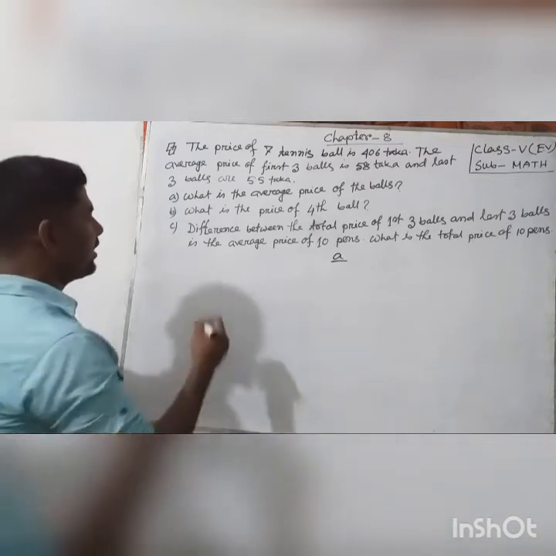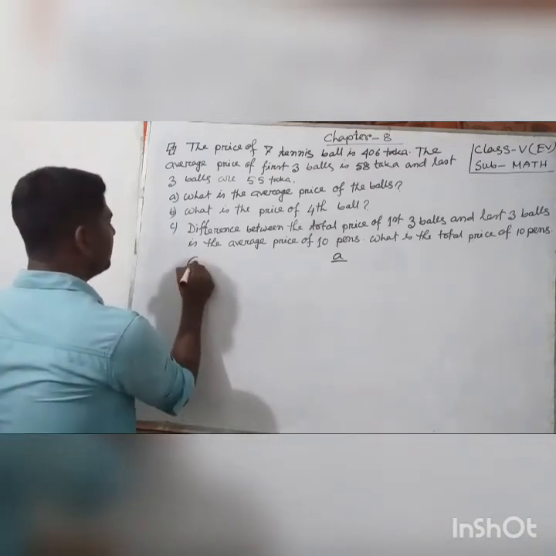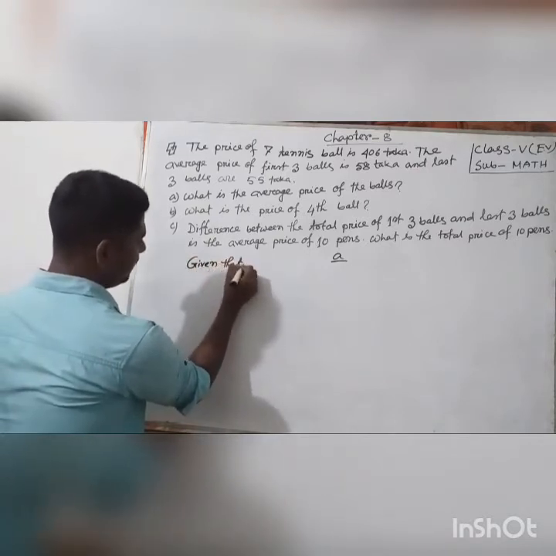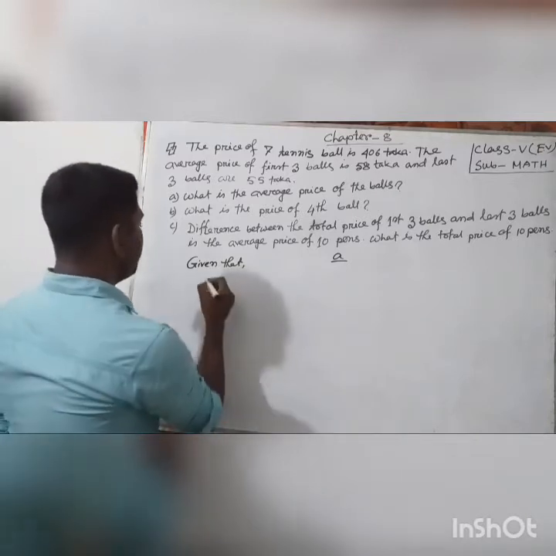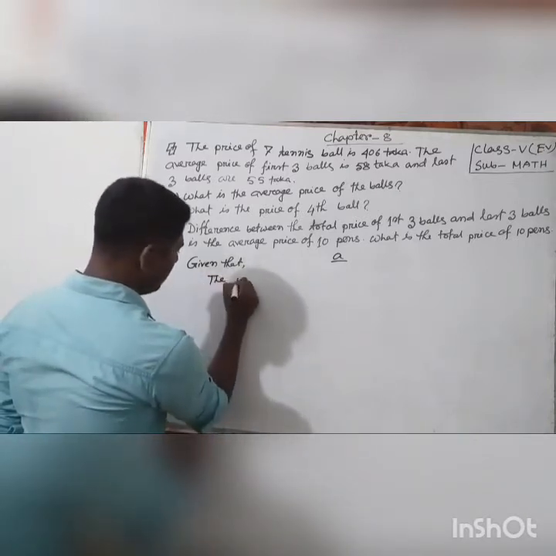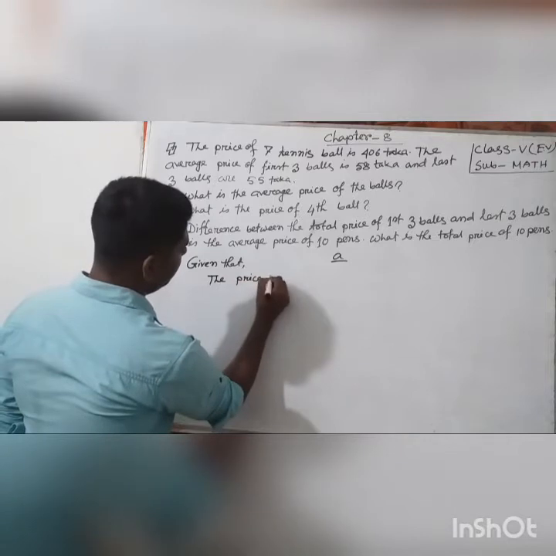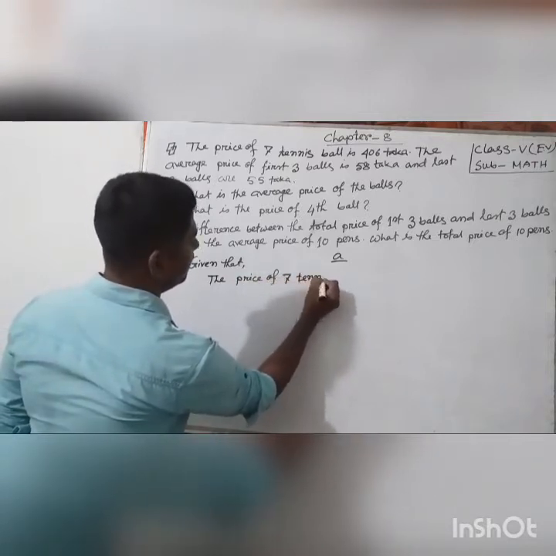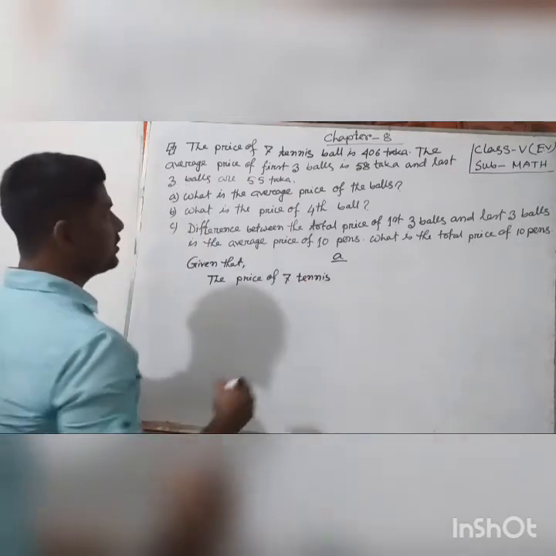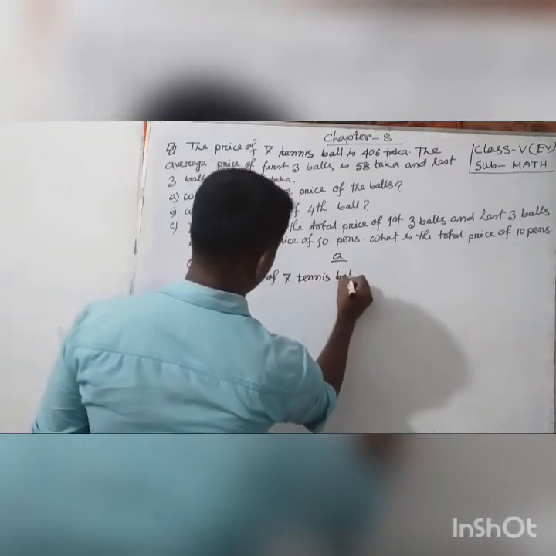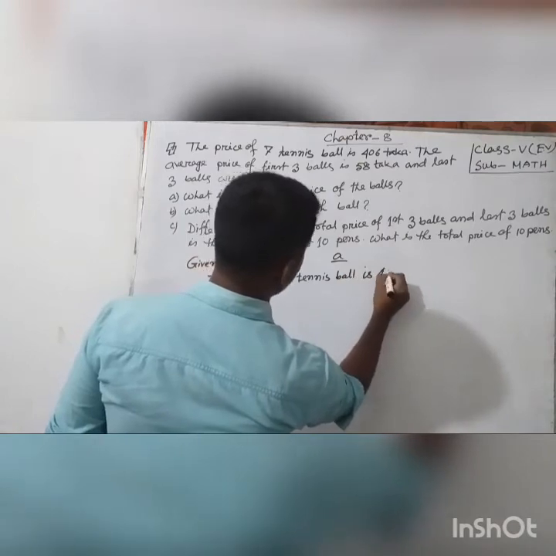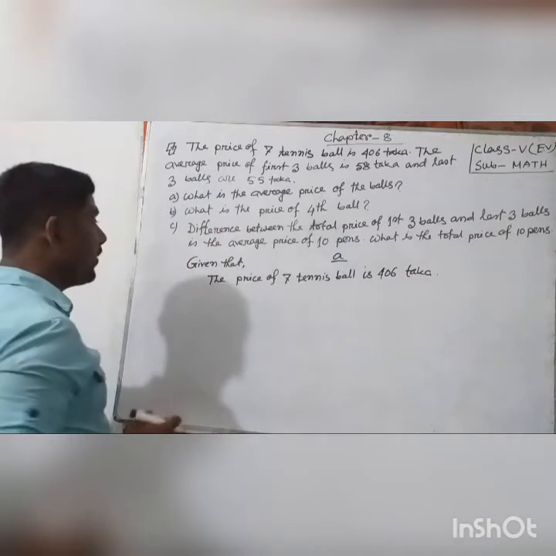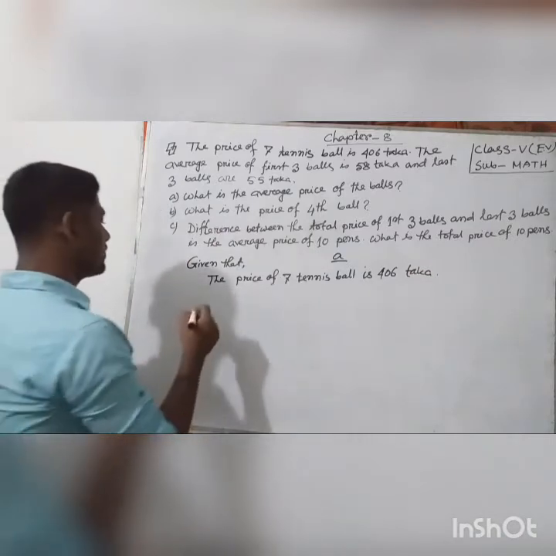At first I write down the given: the price of 7 tennis balls is 406 taka.